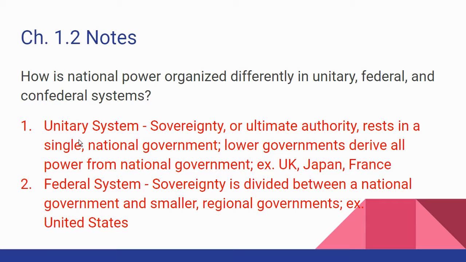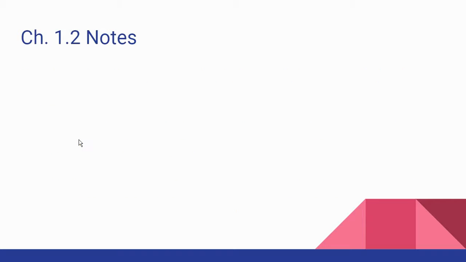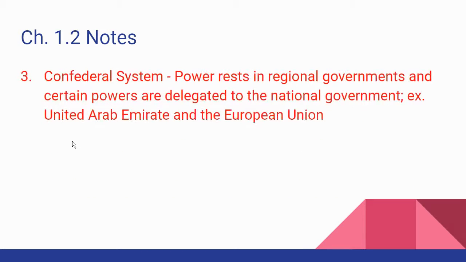But on the state level, states are the only ones that can regulate education. Okay? And so the national government has no authority over that. We'll talk more about that in the future, but that's what we have. And then the last system, which is very rare and does not really work as well, is a confederal system. It's what the Confederacy was, and it's what our country was before we had our Constitution. Remember, our first constitution as this country was the Articles of Confederation.